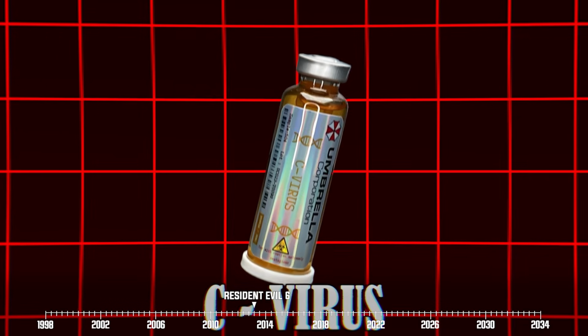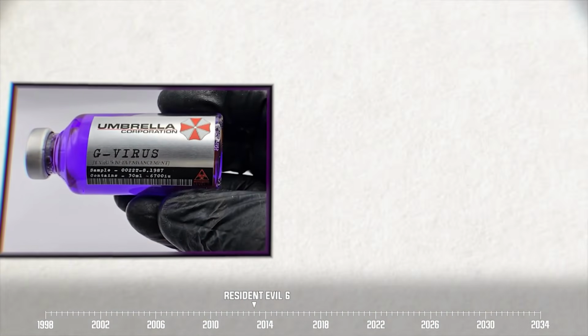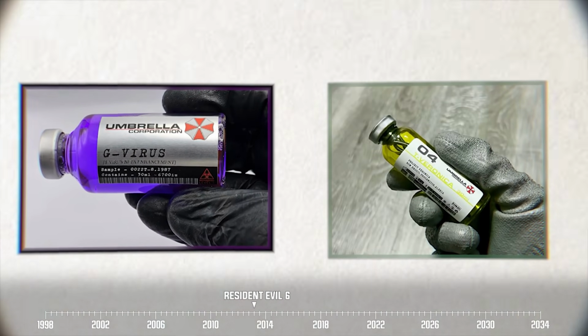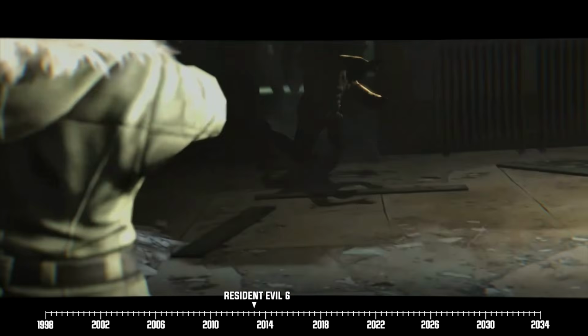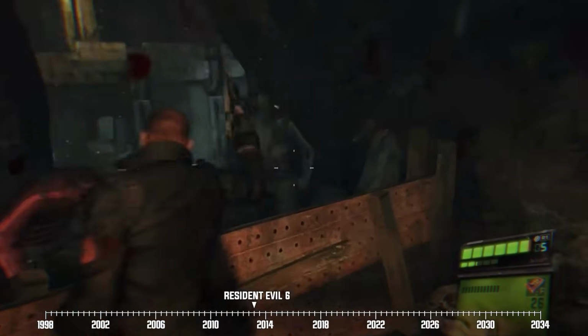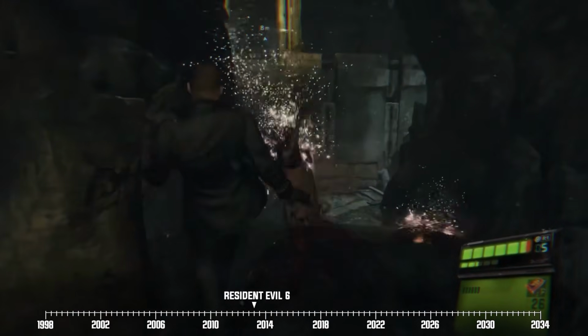Now, the C virus, aka the chrysalis virus, is basically what happens when you combine William Birkin's G virus with Alexia Ashford's T Veronica virus. This results in an even beefier, juiced-out contagion that's more potent than its predecessors. For one, the C virus has the ability to pretty much revive dead tissue even if its host has been dead for centuries.